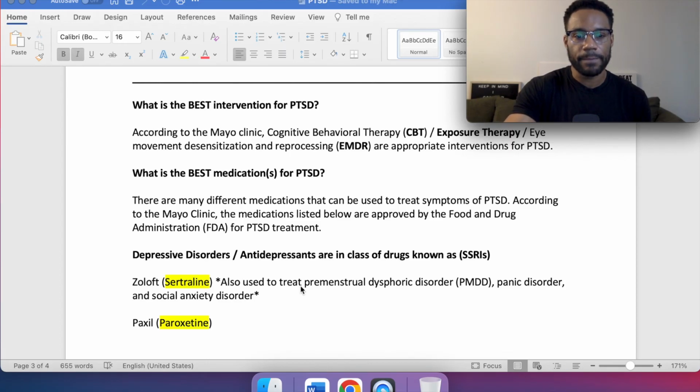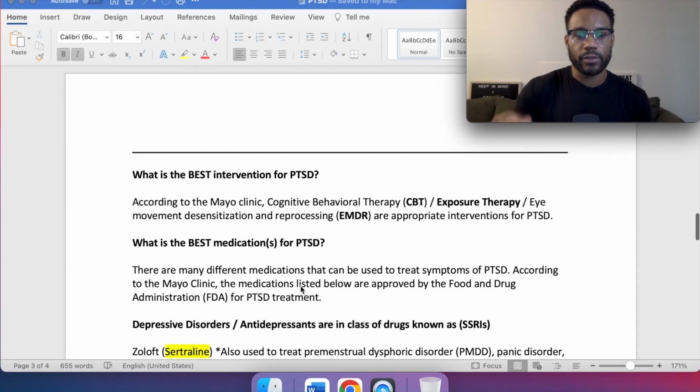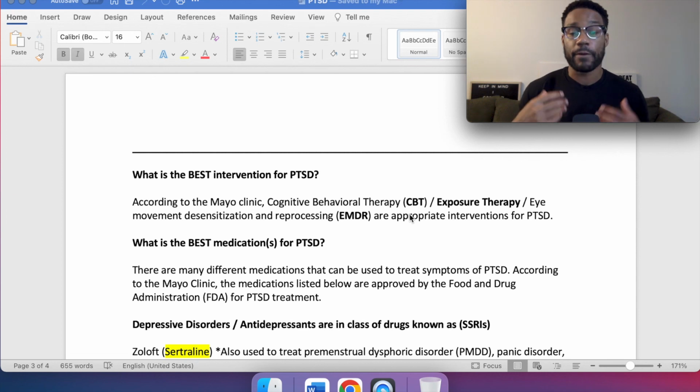As far as the best intervention for PTSD, usually CBT, exposure therapy, or EMDR. And the exam, again, is not going to say, A, CBT, B, exposure therapy. It's not going to do that to us. They're usually going to be very different in that regard to help us identify the preferred option of the answer choices.